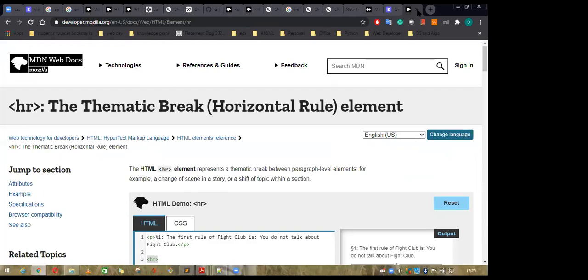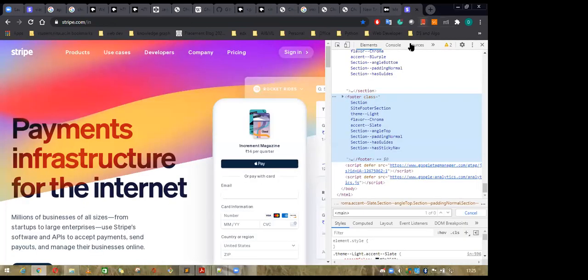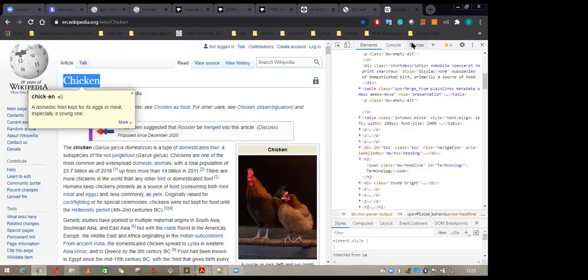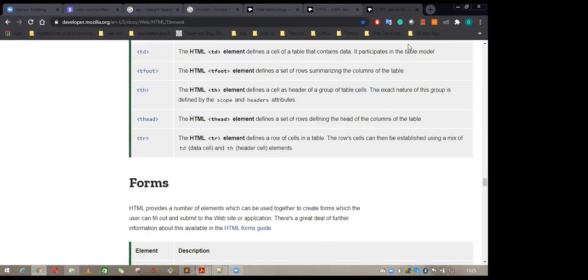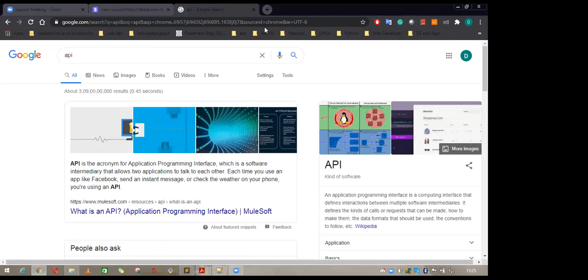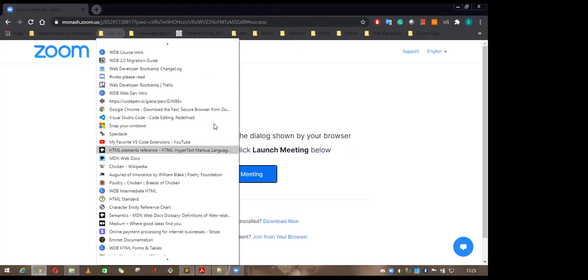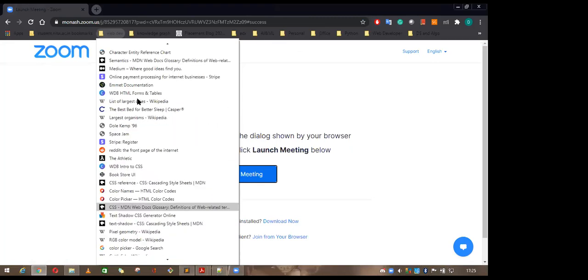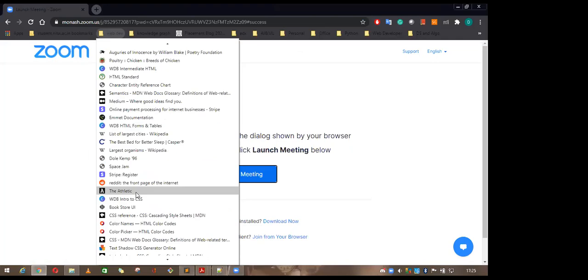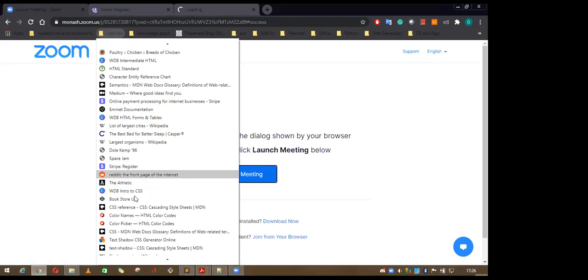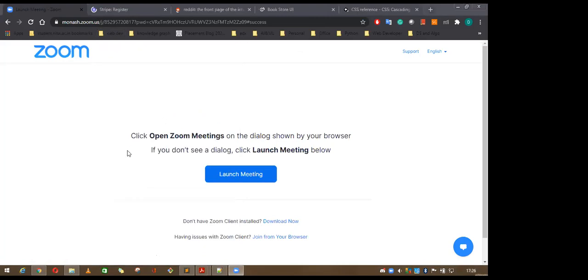Now come to the main and important topic. What is a form and how to create a form? Close all the items. So let's come to this topic, form. I think you are all aware of forms. So let me show you some basic form.